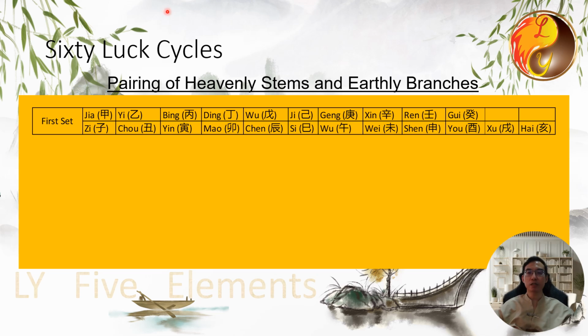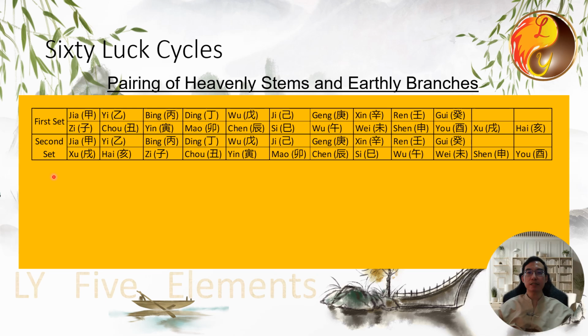What are these combinations? Let's look at the first set. Jia is paired with Zi, Yi with Chou, Bing with Yin, and so on, resulting in 10 pairs. Since there are 10 stems and 12 branches, this pairing will leave 2 earthly branches unpaired, which are called Kong Wang or voids. What happens to the last 2 earthly branches? They go into the second set. In the second set, because Xu and Hai from the first set are voids, the second set starts with Xu and Hai, while the heavenly stems remain the same.